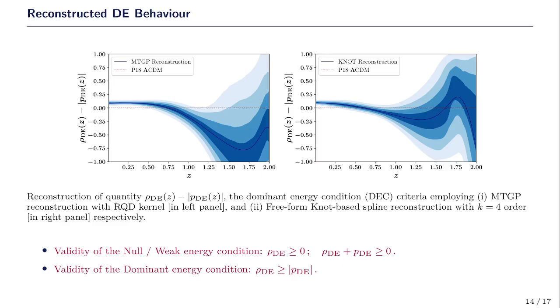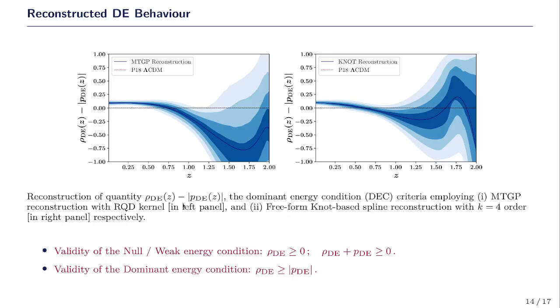Again, we plot the dominant energy condition, which is given by this quantity, and this also shows similar features. At very low redshifts, we see that this quantity always remains positive, that is, the dominant energy condition always holds true. For higher redshifts, the dominant energy condition holds true within the 2 sigma confidence interval.